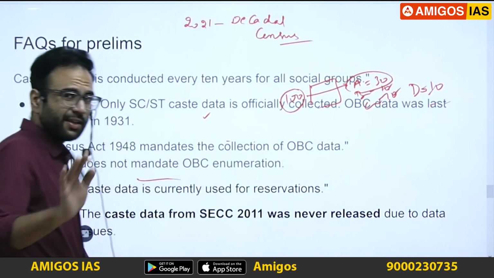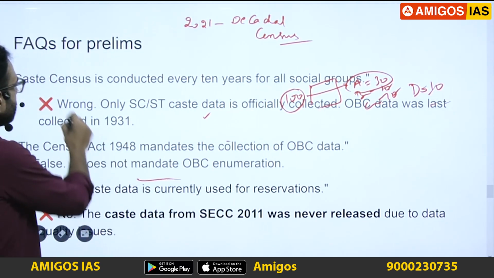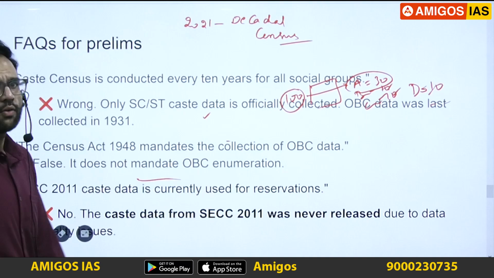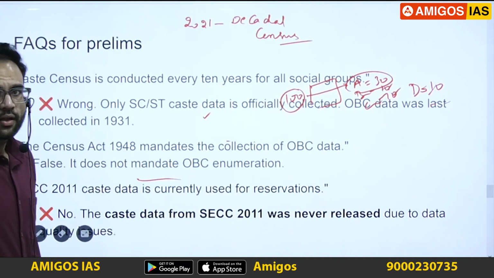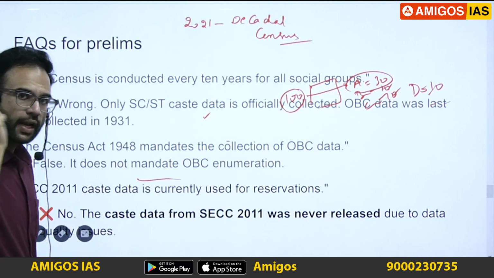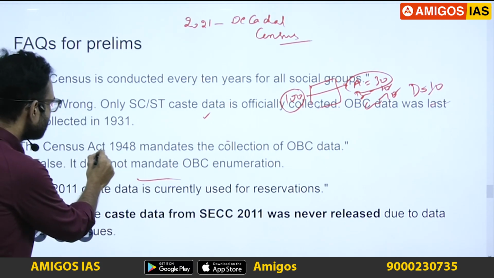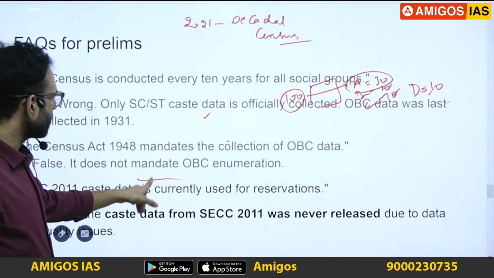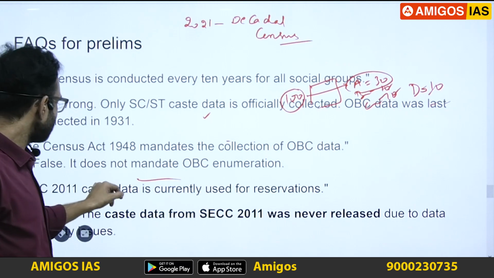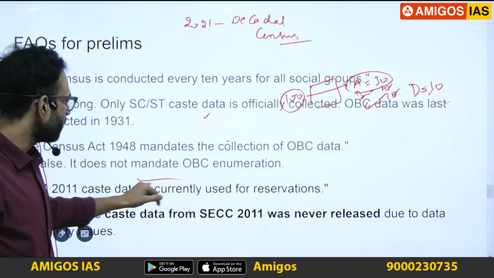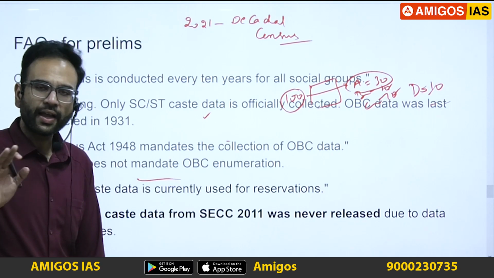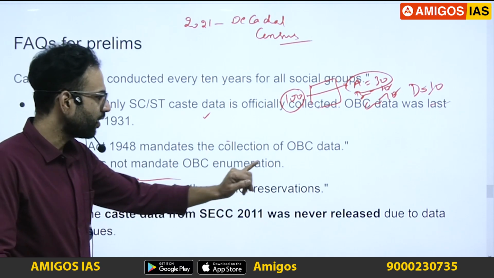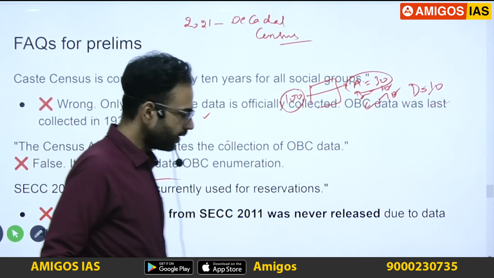So what are the usually made mistakes in the prelims exam? Firstly, is it conducted every 10 years for all social groups? No, that was not how it was. The last time we conducted an OBC enumeration was in 1931. The Census Act 1948 mandates the collection of OBC data. No, that's false, because it does not mandate. The Socioeconomic Caste Census 2011 is currently used for reservations. Again, a misconception. It is not even released because there were some flaws in the data.